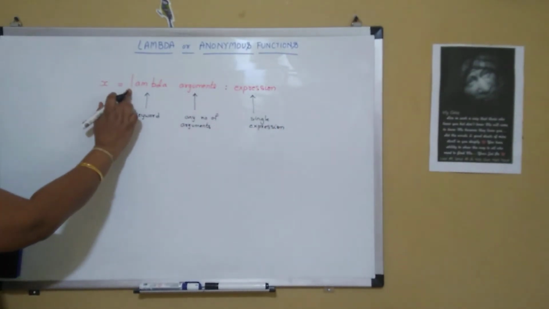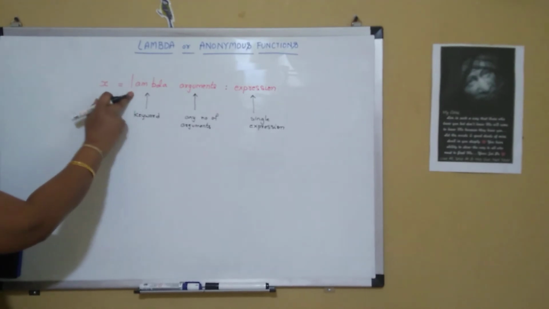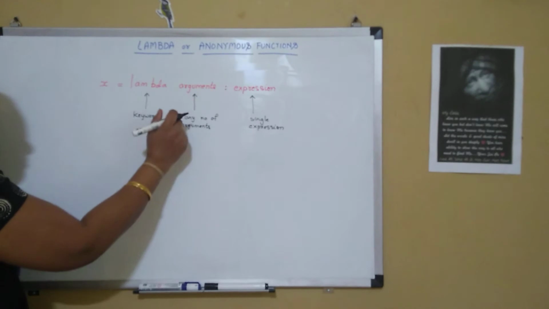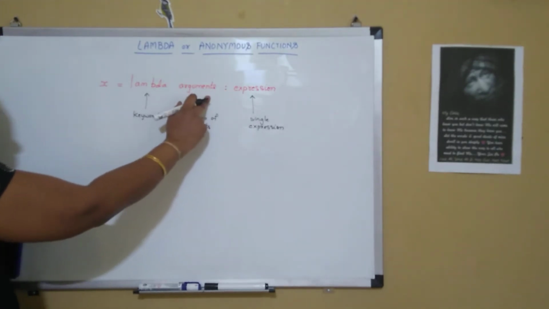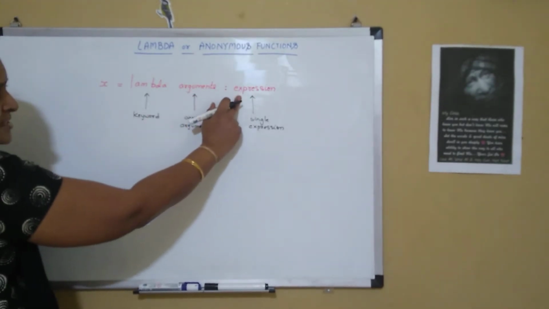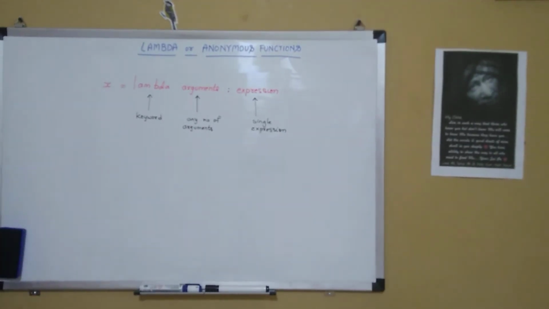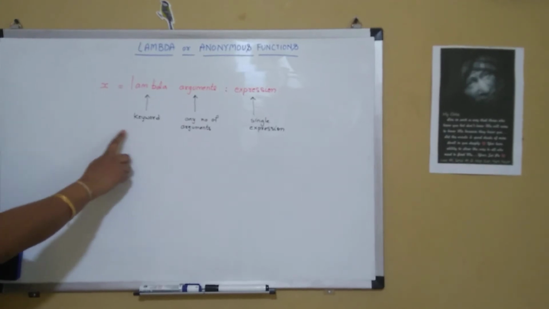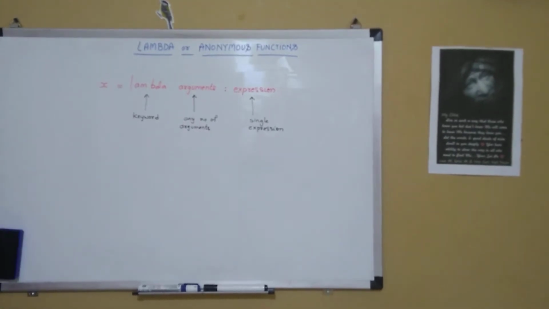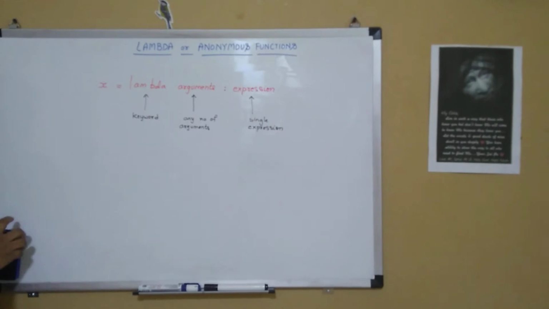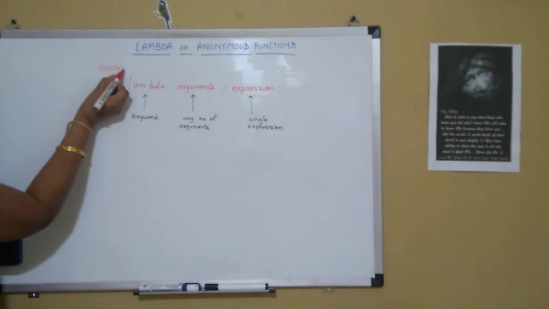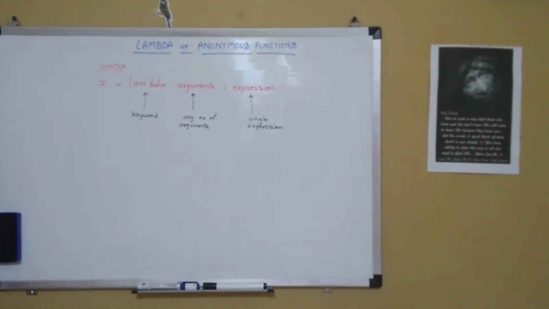We do not define it with the def keyword. We use the lambda keyword, space, arguments separated by commas because it takes any number of arguments, and it will evaluate a single expression. And whatever the expression value returns will be stored in x, and if we print x, the value gets printed. So this is the syntax for defining a lambda function.